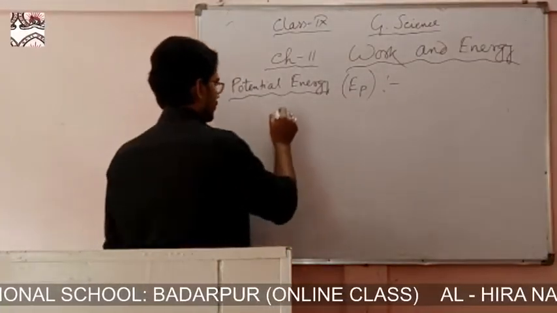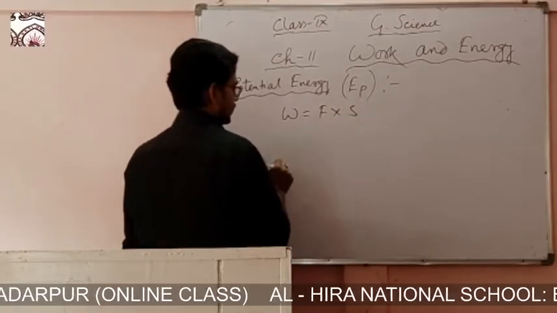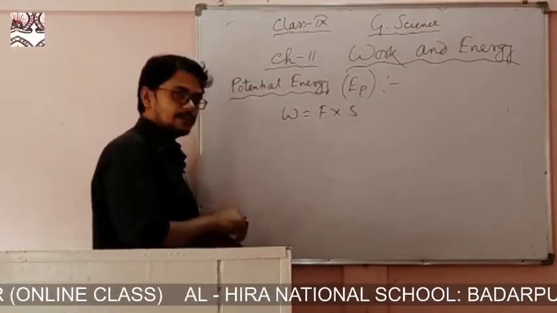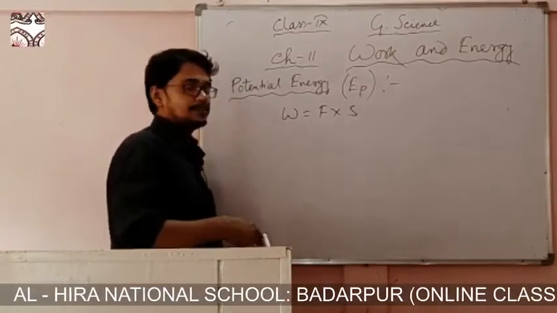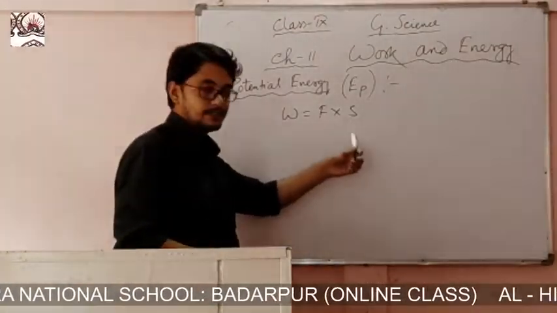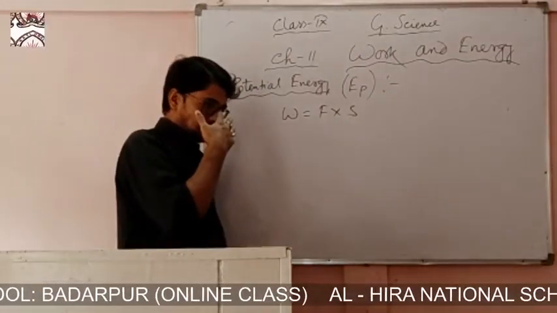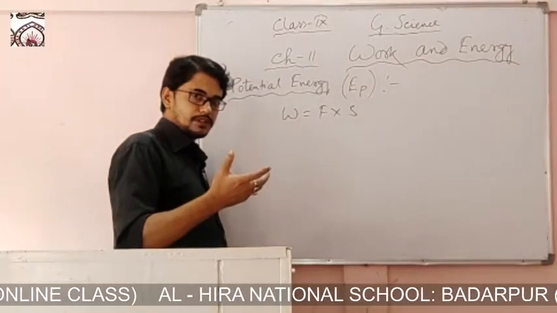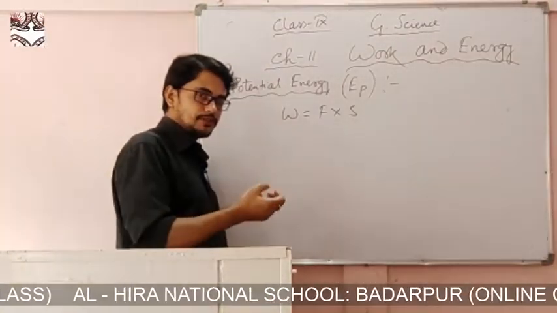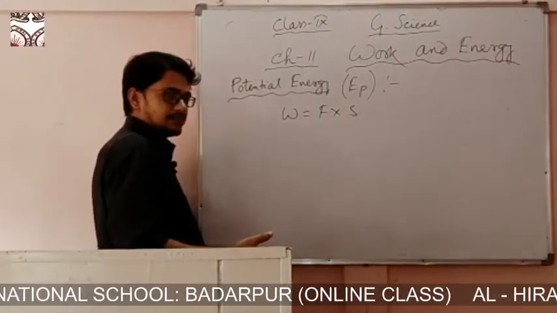So W equals, since we know W equals F into S. Now suppose a body is covering a vertical distance. When a vertical distance is covered, in place of S we will write H, and then the measure of gravitational force will come into action, that is F equals mg.